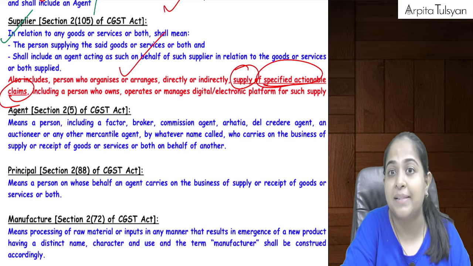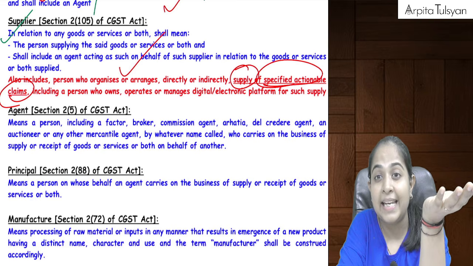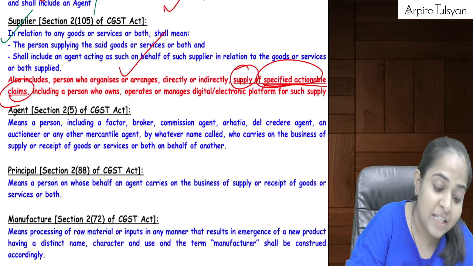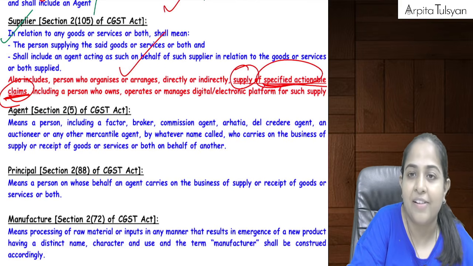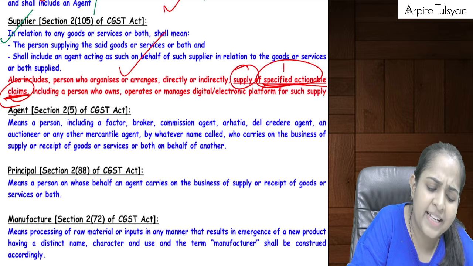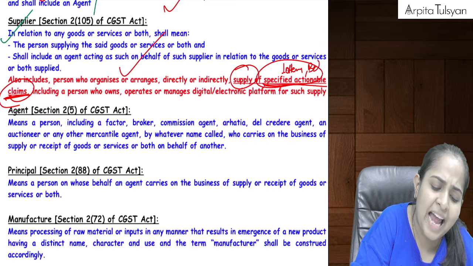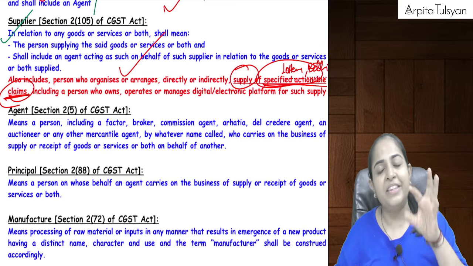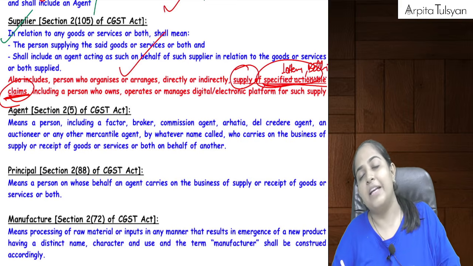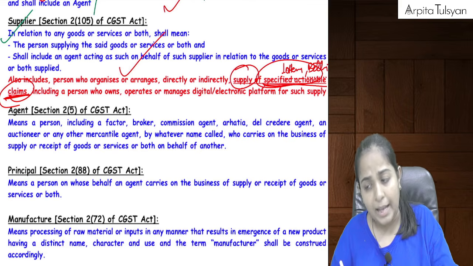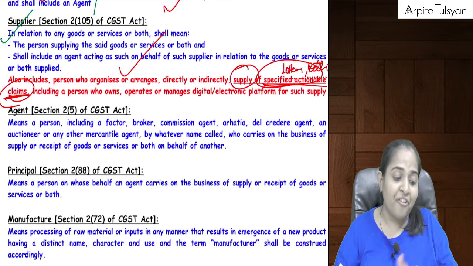Actionable claim examples I had given you: insurance claim, betting, lottery, gambling, etc. So similarly, we will study about that. One example of that is lottery. Betting, gambling, etc.